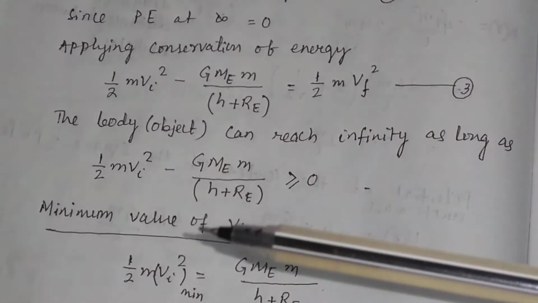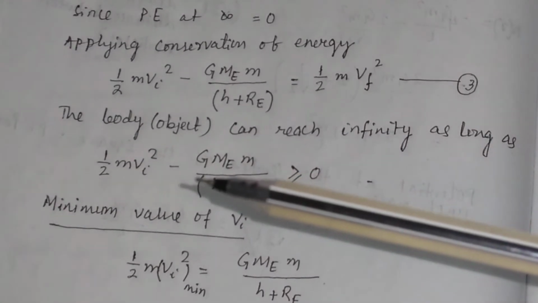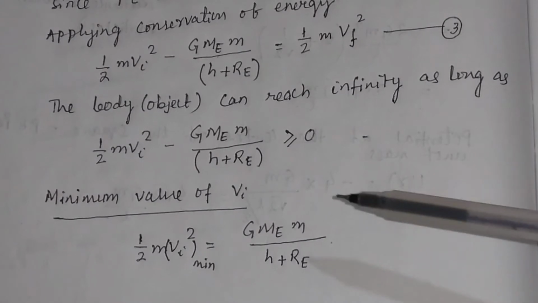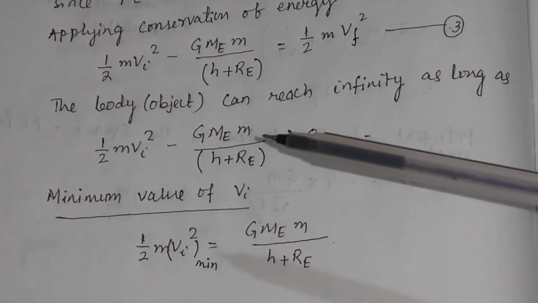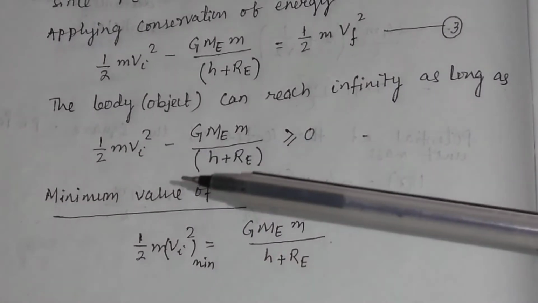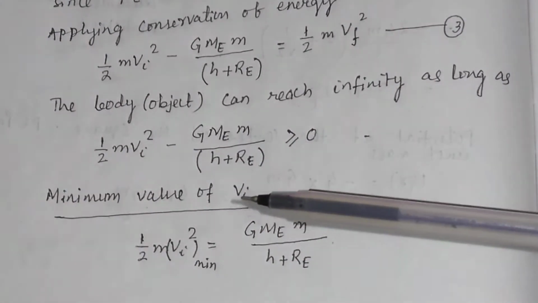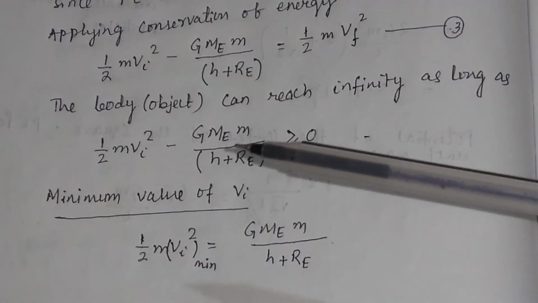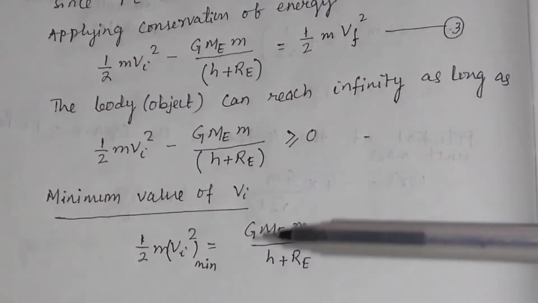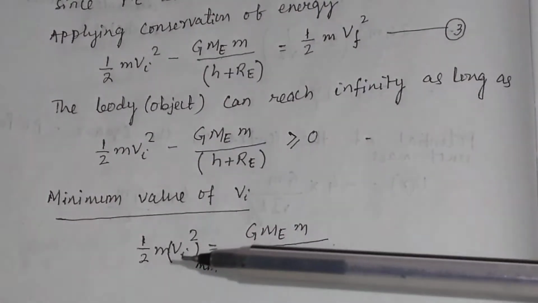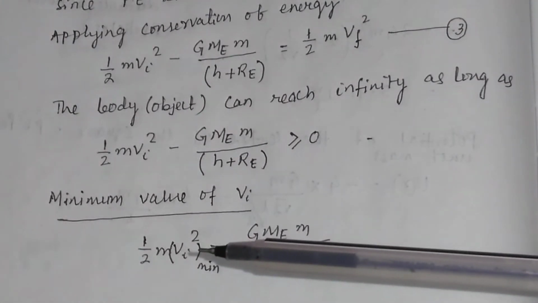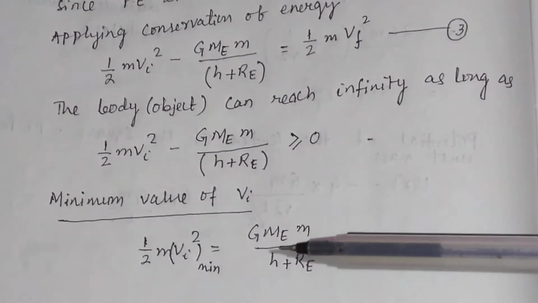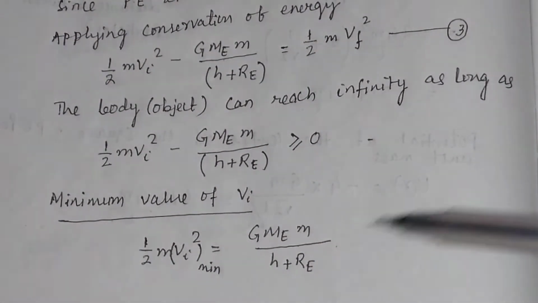Then what will be the minimum value of the initial velocity with which a body is projected upward, such that the body will not return back to Earth's surface? So for the minimum value of the velocity vi, half m vi square minus G Me into m divided by h plus Re must be equal to 0, or half m vi square, taking the minimum speed, must be equal to G Me into m divided by h plus Re.